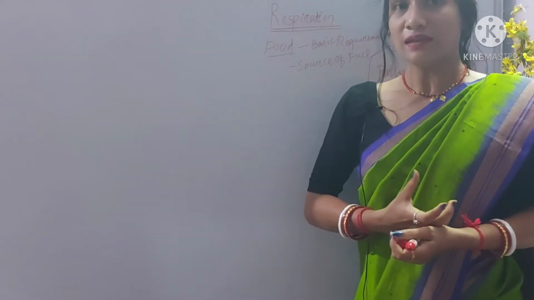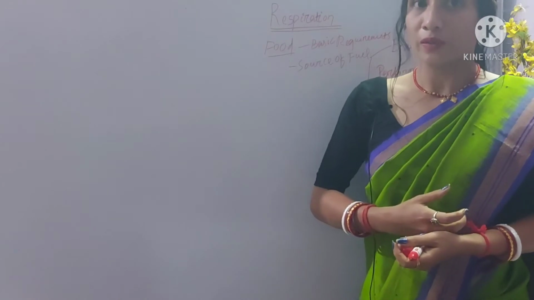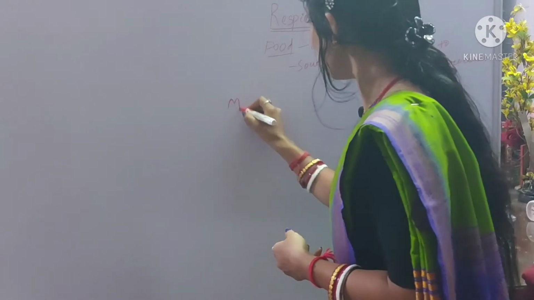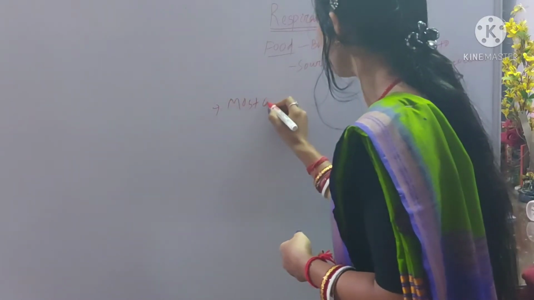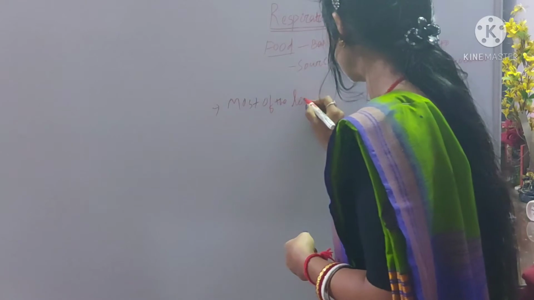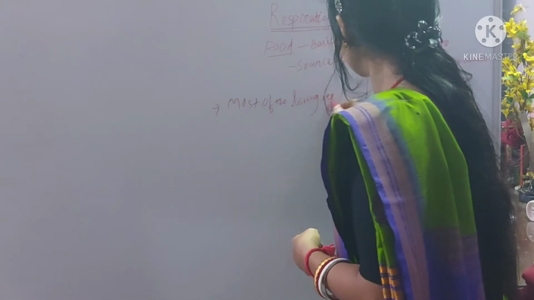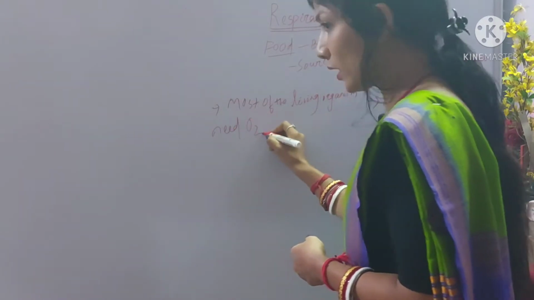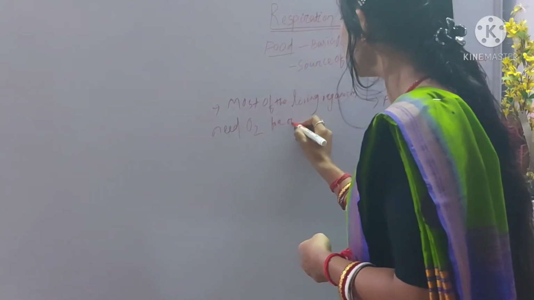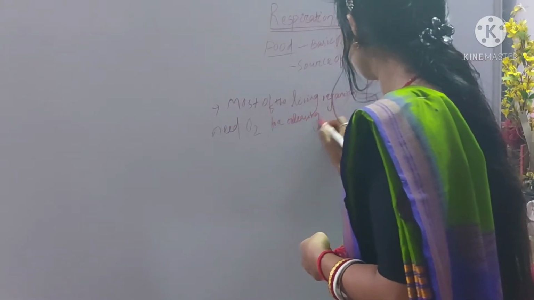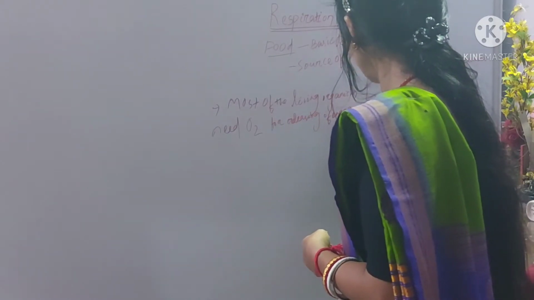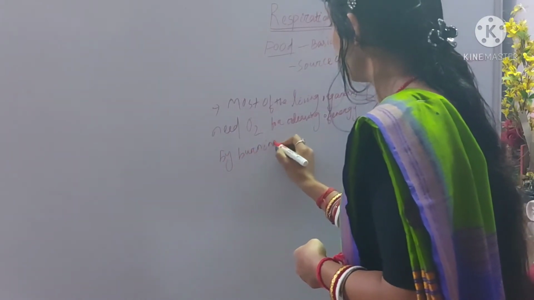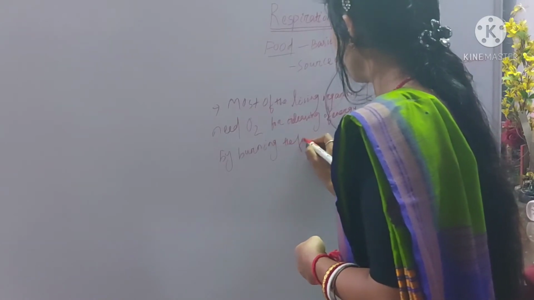Because they need oxygen to release energy from the food, or they release energy by burning the food.